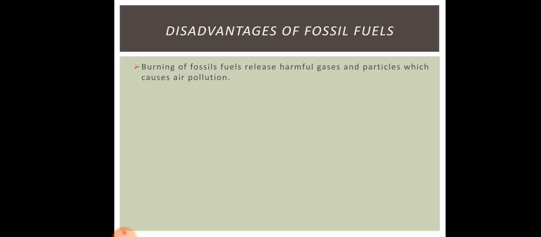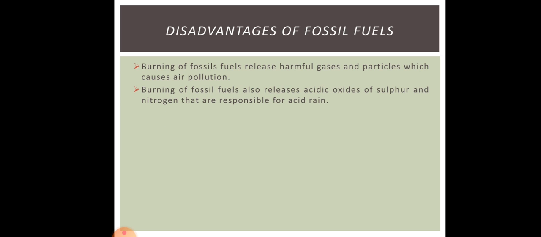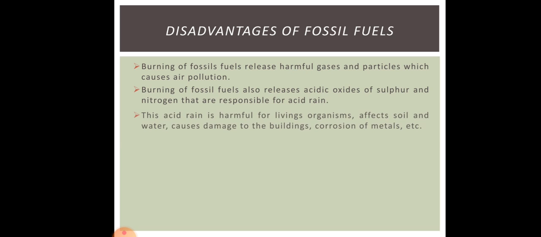The disadvantages of fossil fuel are: burning of fossil fuel releases harmful gases and particles which cause air pollution. So in simple terms, burning of fossil fuel causes air pollution. Second, burning of fossil fuel also releases acidic oxides of sulfur and nitrogen that are responsible for acid rain. So burning of fossil fuel also causes acid rain.